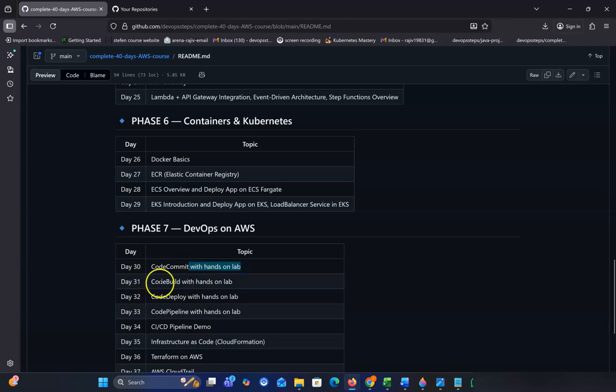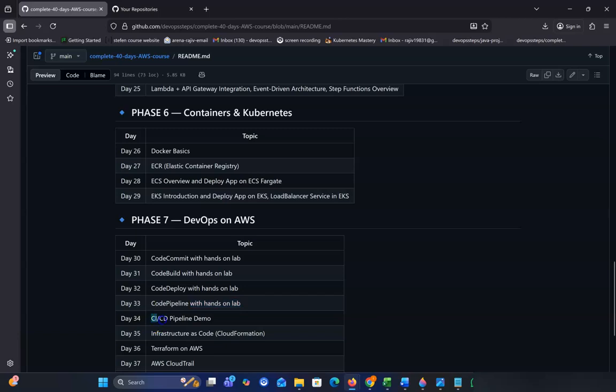In day 31 we'll talk about CodeBuild, how to build an application and deploy that application to any server. We'll show this in a hands-on demo. Then in day 32 we'll talk about what is CodeDeploy with a hands-on demo, and day 33 we'll show how to create a CodePipeline with a hands-on demo. In day 34 we'll see a complete CI/CD pipeline demo in AWS. This day 34 class is a completely hands-on demo.